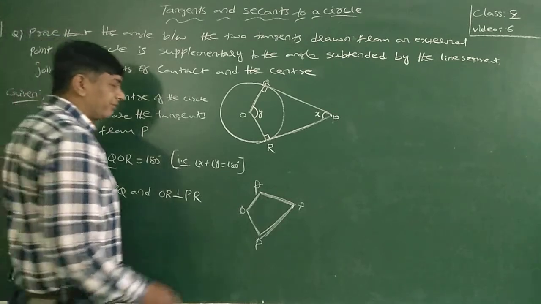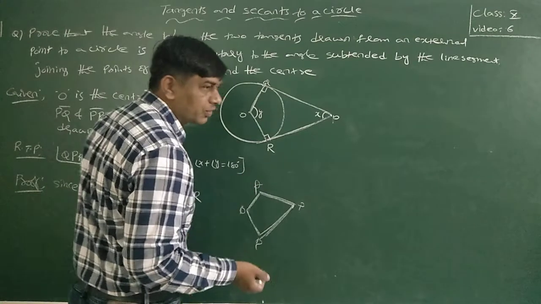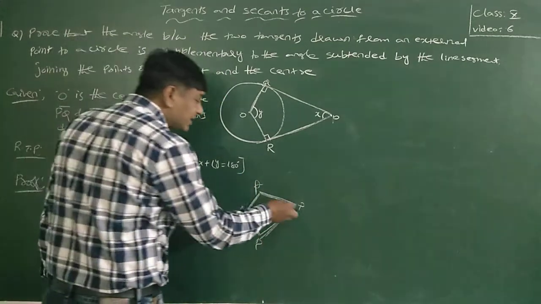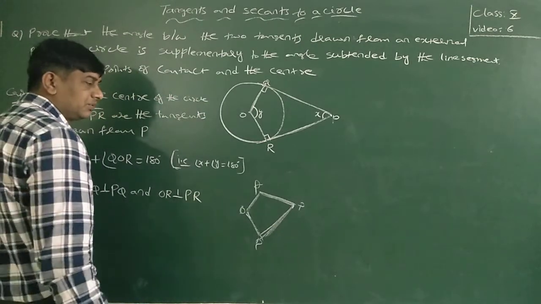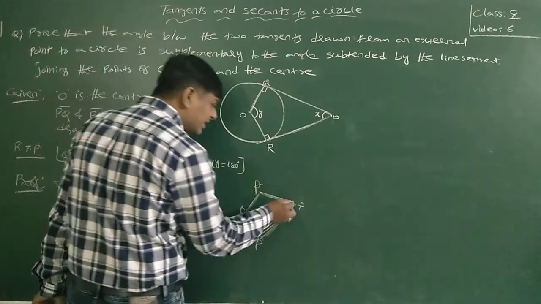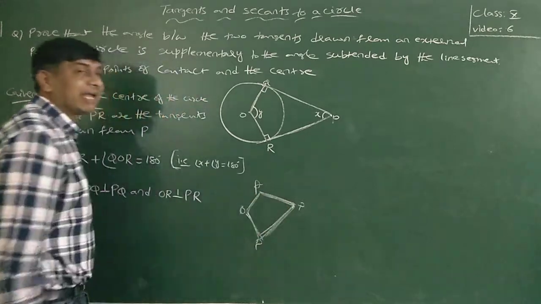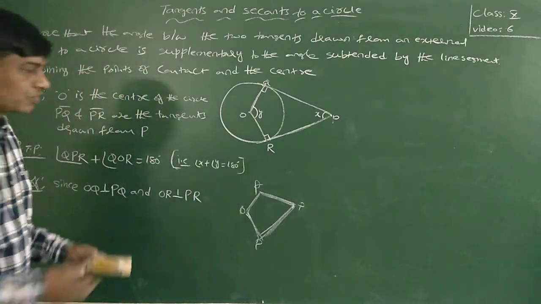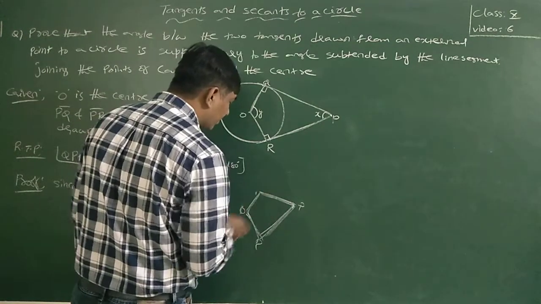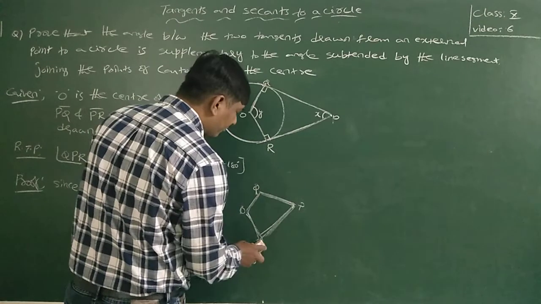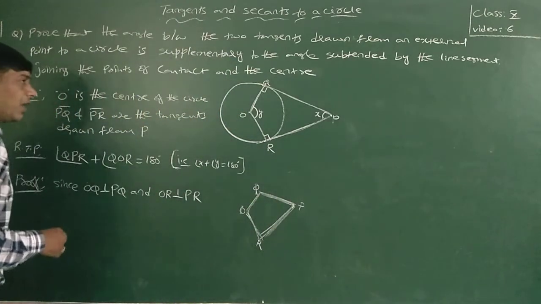Understood? First it is a simple closed figure because it doesn't intersect itself. Since it is made with line segments, it is called a polygon. And since it has 4 line segments, it is a quadrilateral. Okay, to understand, I draw a rough diagram here.